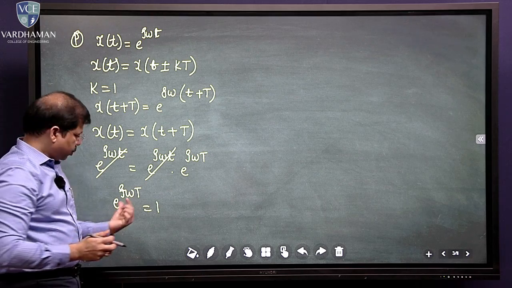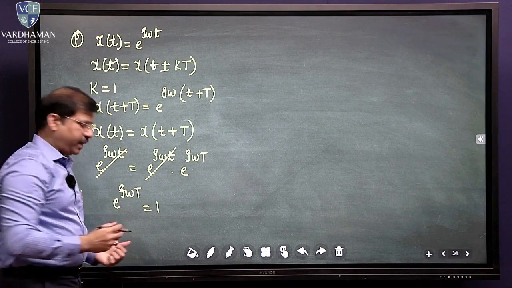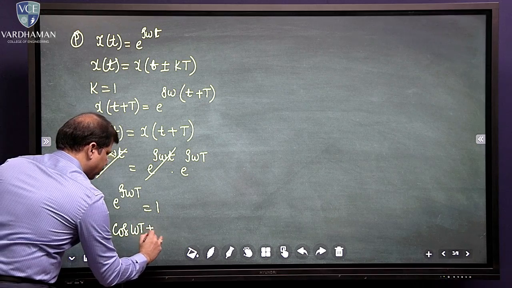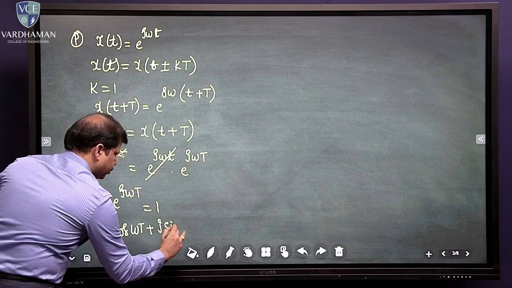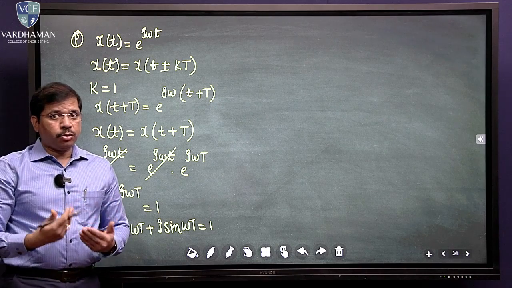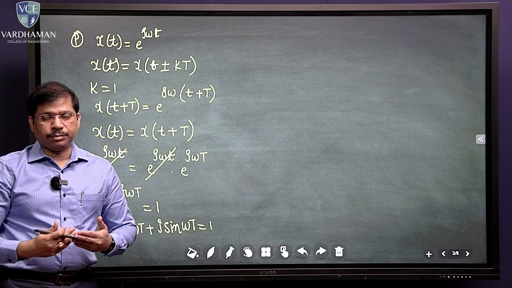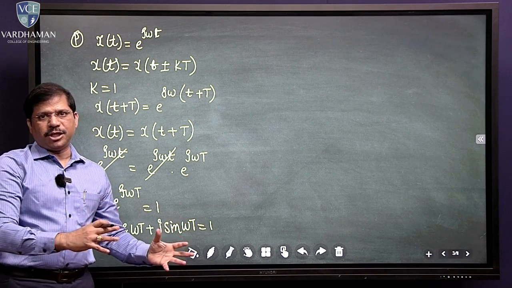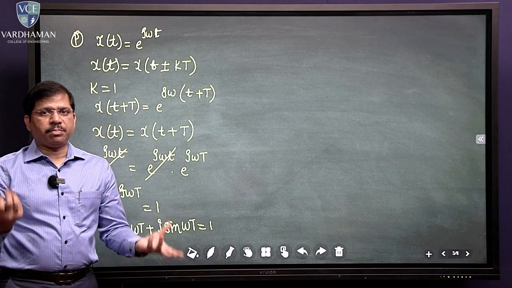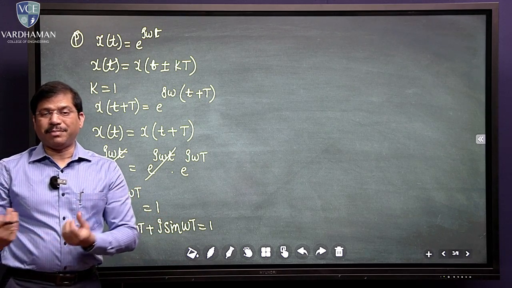All right. So now let us expand on the left hand side. So how do I expand on the left hand side? Cos omega t plus j sine omega t, which is equals to 1. You cannot compare two complex numbers. Let us not say that a plus jb versus c plus jd; you cannot really compare, but you can always compare the real parts as well as their imaginary parts.